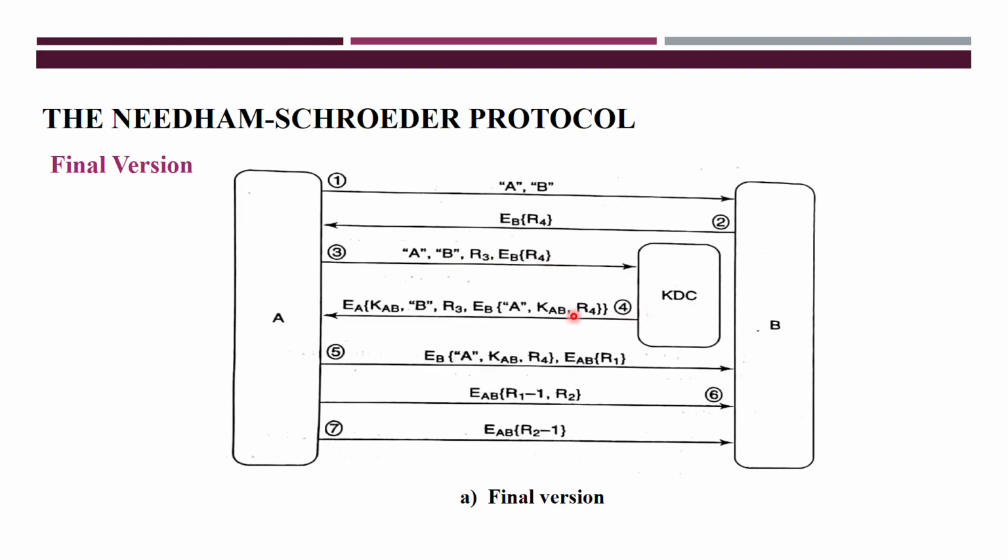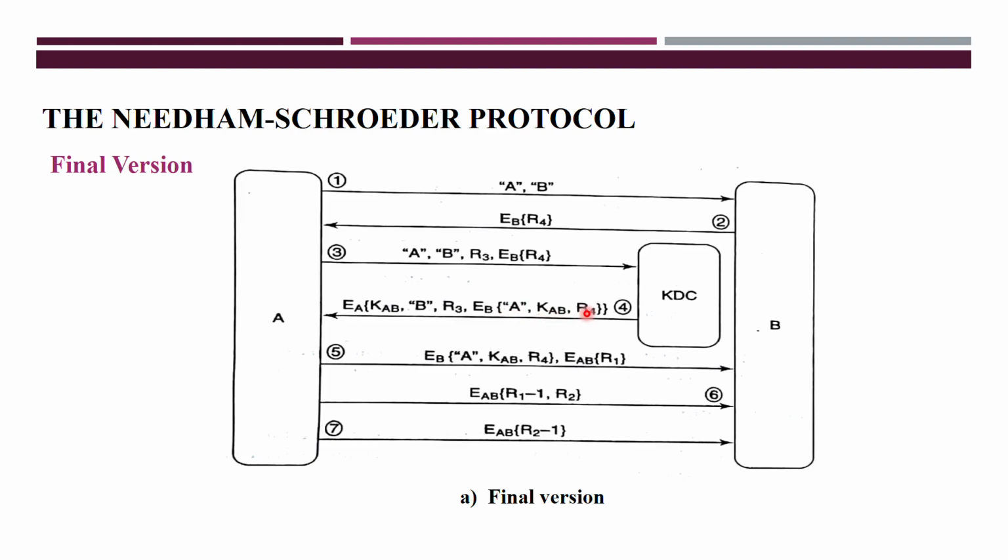Now, what will the KDC do? For the same message, it generates a ticket. So what does that ticket contain? The identification of A, the common session key, and R4.